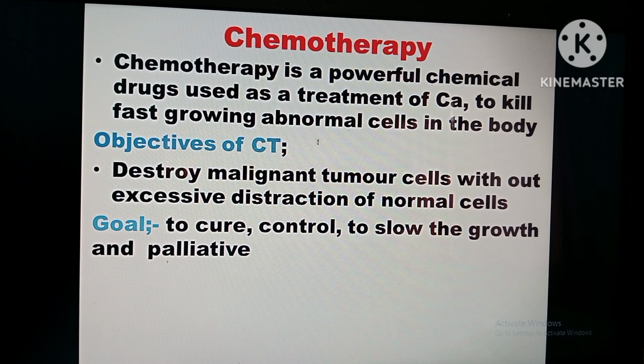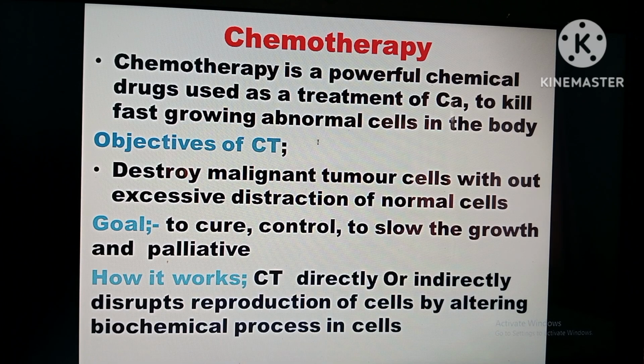When the client is in the third or fourth stage, there will be a lot of symptoms. It gives a lot of pain to the client, pain due to the disease and also due to obstruction, which can be severe. So in such conditions, to reduce the burden of cancer cells, chemotherapy will be given.